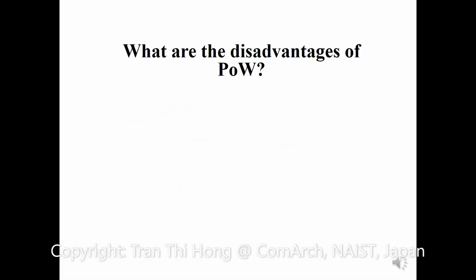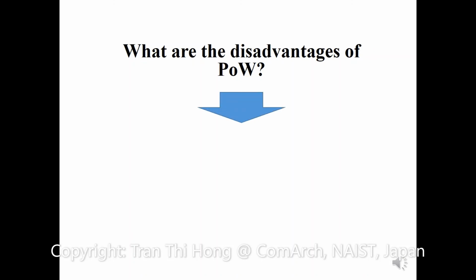So what are the disadvantages of proof of work? Help me estimate the disadvantages of proof of work, because now you already understand how proof of work works, right? As you know, proof of work trades off the security of the system for power consumption, energy consumption, to increase the penalty for the dishonest miner to keep the network safe.